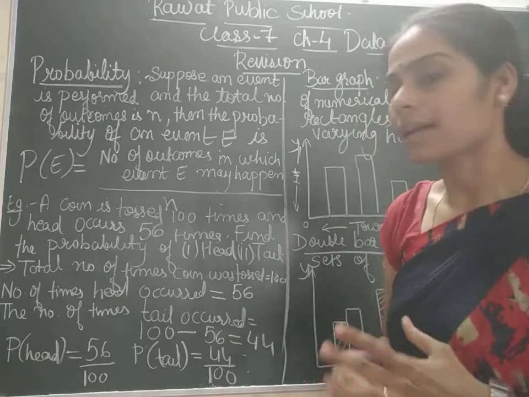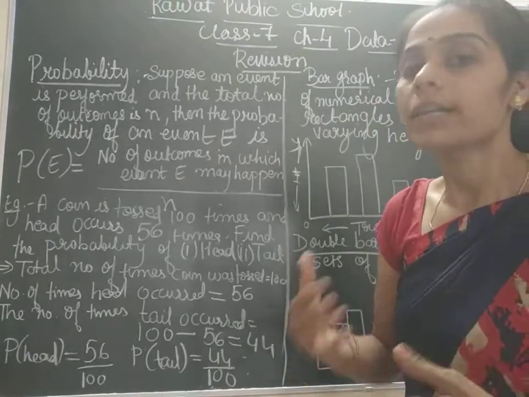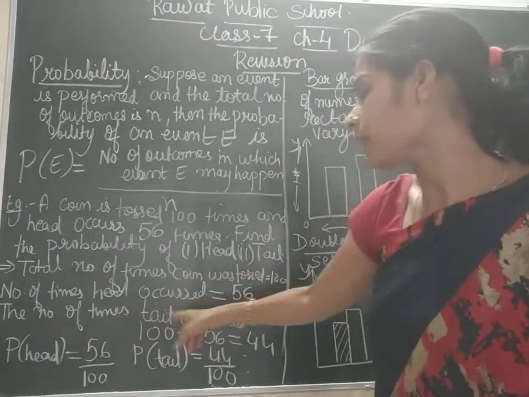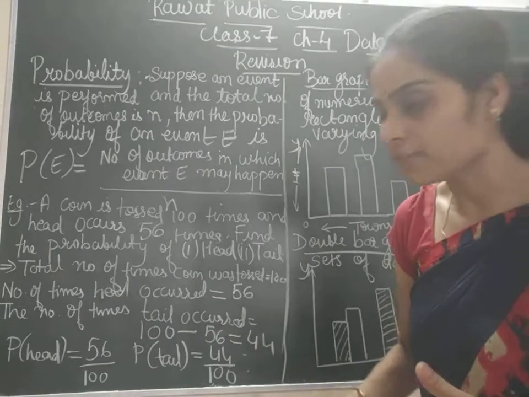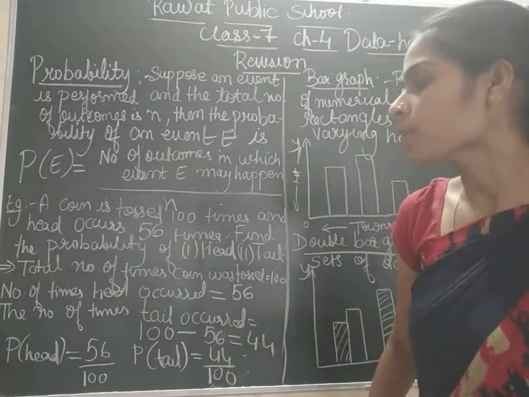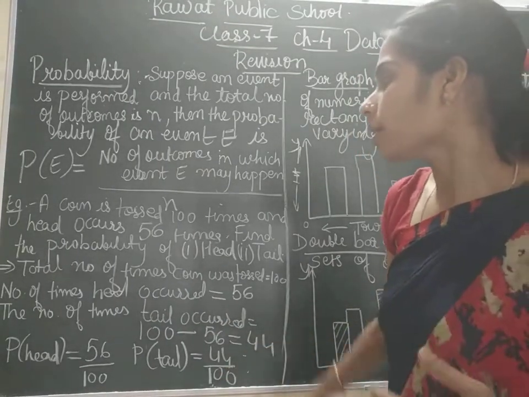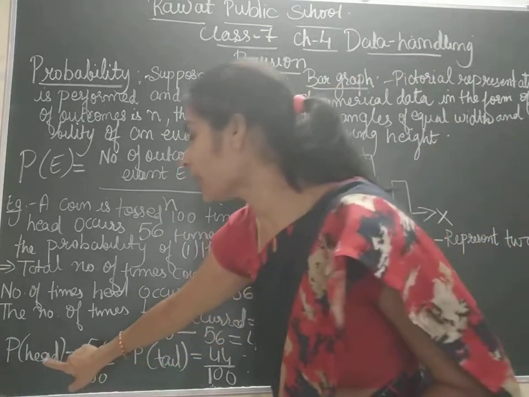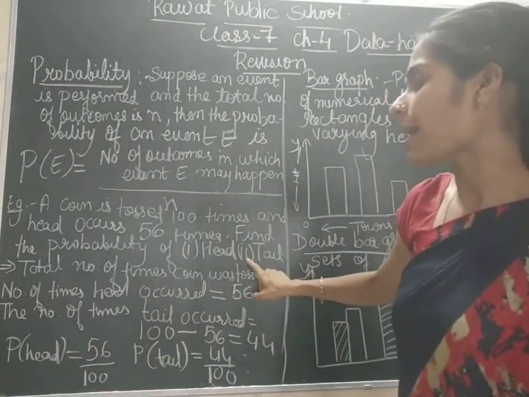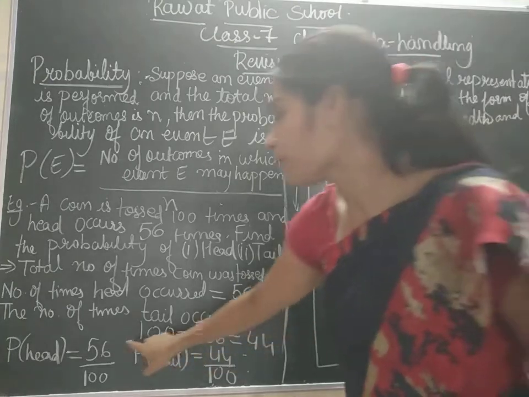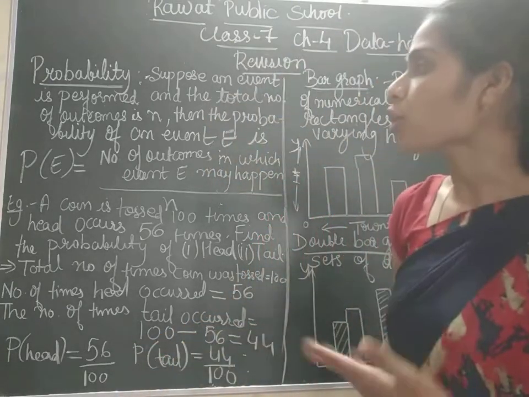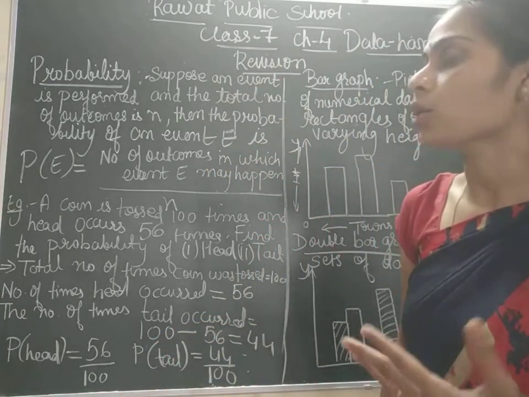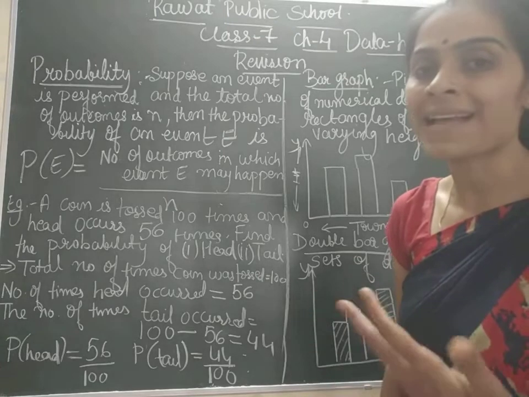So obviously the remaining will be tail. So the number of times tail occurred will be 100 minus 56, it will be 44. So the probability is what? Probability of getting head will be what? As head occurred 56 times, so 56 divided by the total number of times the outcome has come.